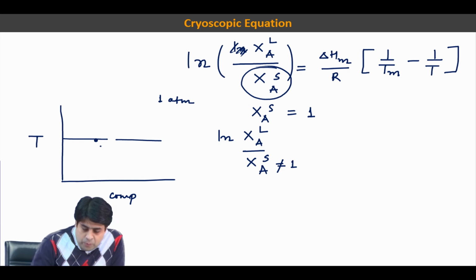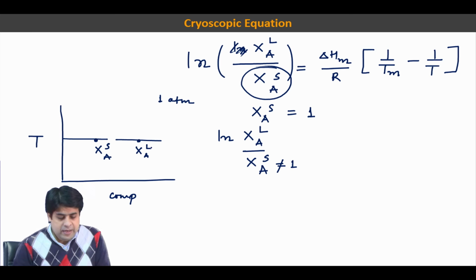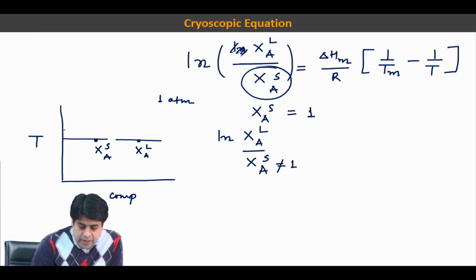so you get the mole fraction of A in solid, and at the same temperature you get the mole fraction of A in liquid. At another temperature, T2, you get another mole fraction of A in solid, and at the same temperature a mole fraction of A in liquid.